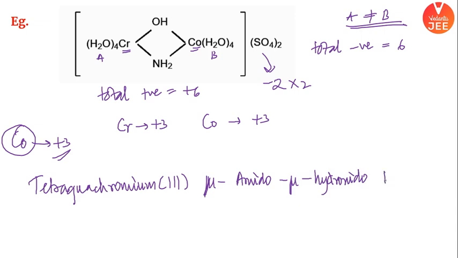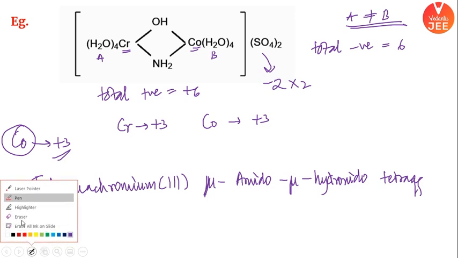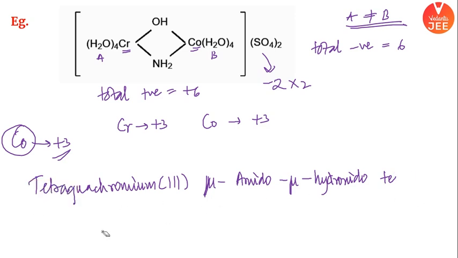I will get tetraaqua cobalt. I'm writing here cobalt, and here the state would be, beta, again 3. At the end you will write sulfate after leaving some space. Sulfate. I hope the naming process is also clear.